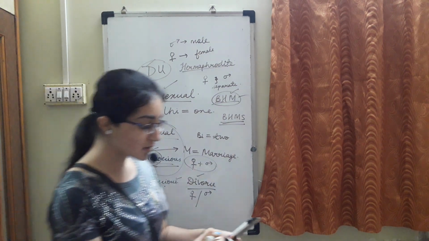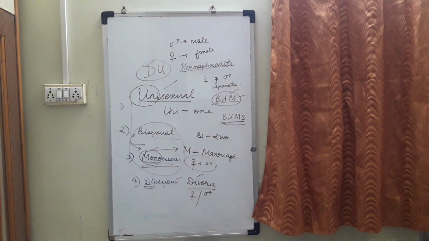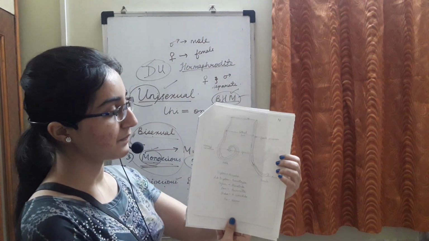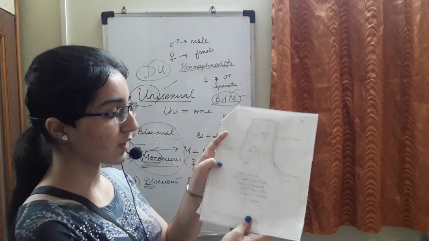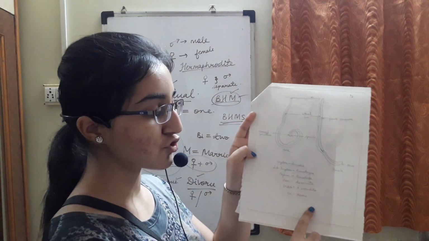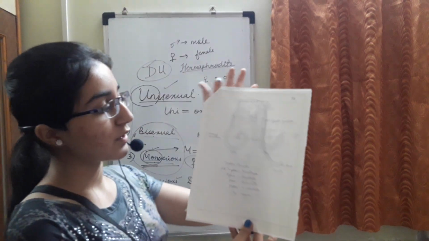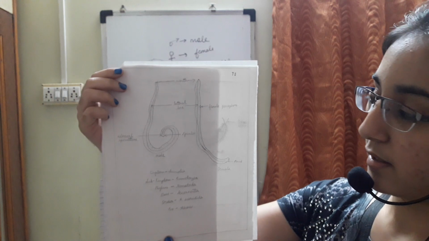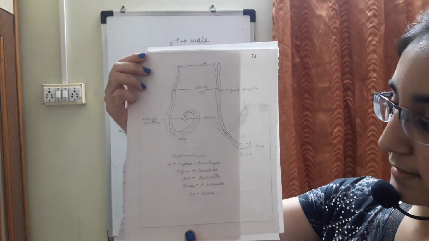So here I will show you some diagrams of some organisms. Here is an organism named Ascaris. You can read the classification of Ascaris here. I hope the diagram is clearly visible. Male Ascaris and female Ascaris.